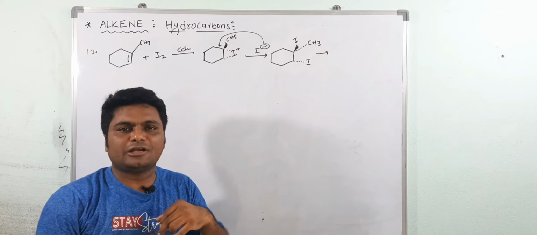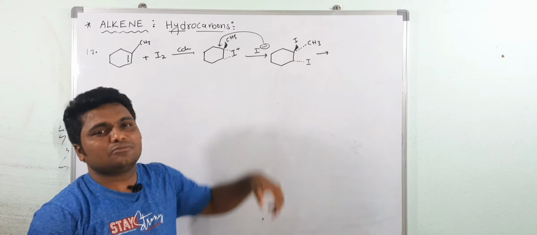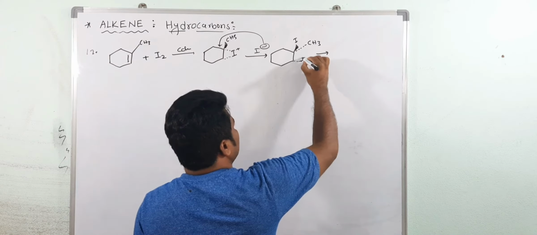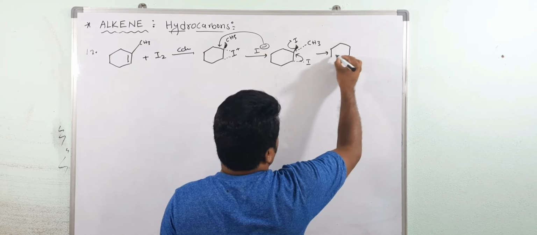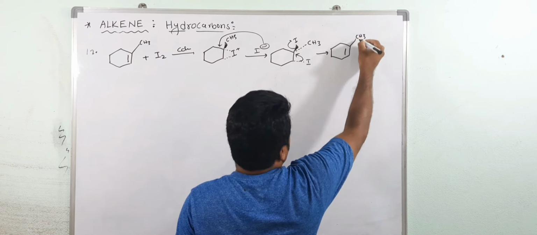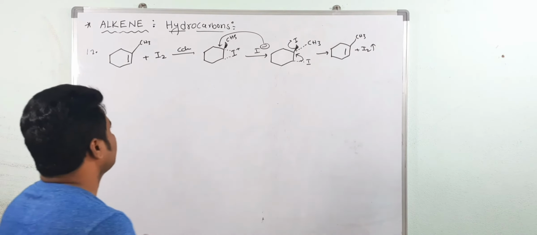Removal of a water molecule will take place by formation of a carbonyl group. Here also on adjacent carbon atoms, two iodines are highly unstable, and see, an elimination reaction will take place. And again your product is what? Alkene. And I2 is evolved. But this is very important.